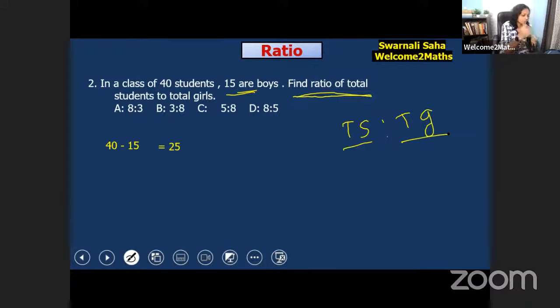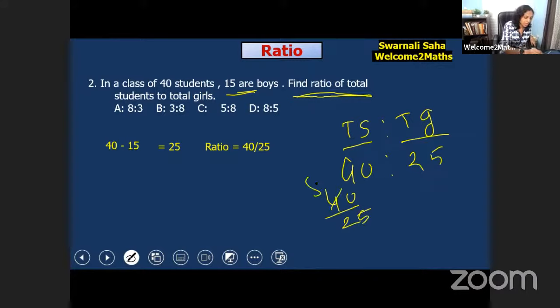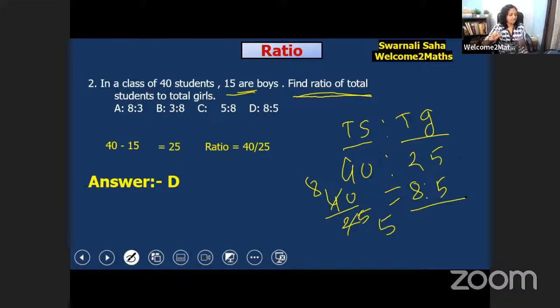So how many total students do we have? Here it is 40 and girls would be 25. So 40 is to 25. That means it's 40 by 25. Okay. 8 by 5. So it's 8 is to 5. That is the answer. So D is the right one. Answer D. 40 by 25. Okay. So it's 8 is to 5.